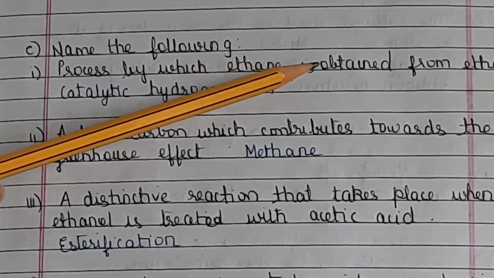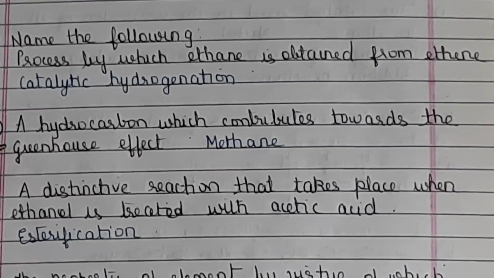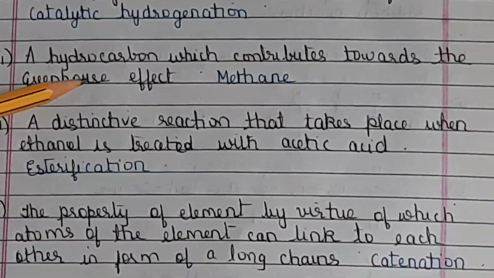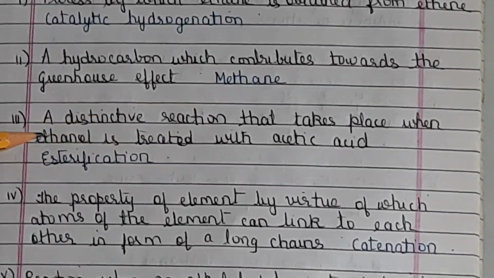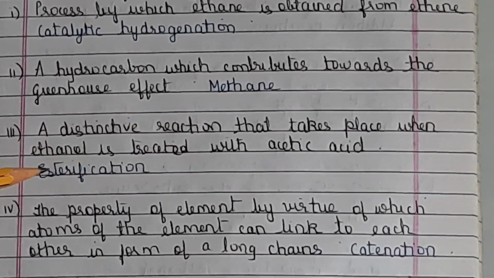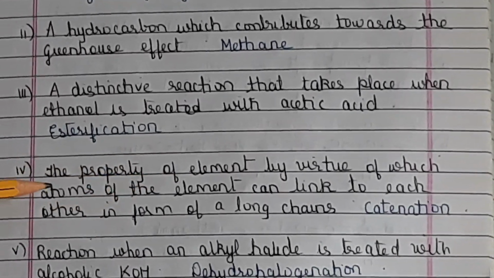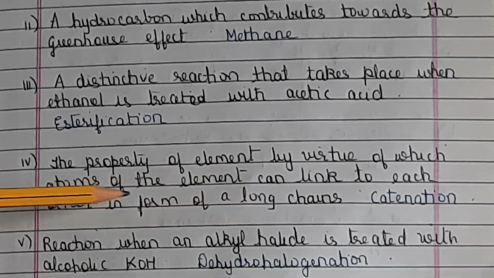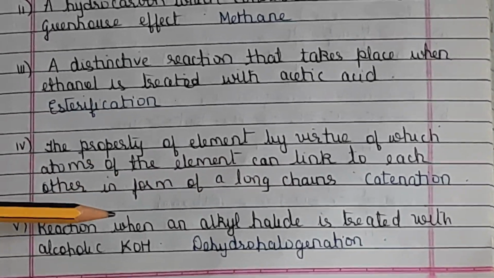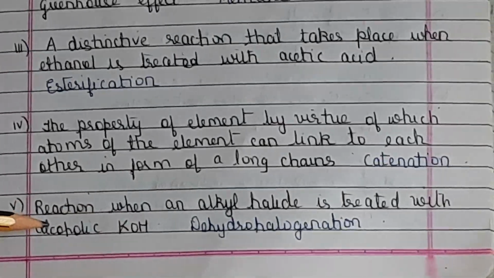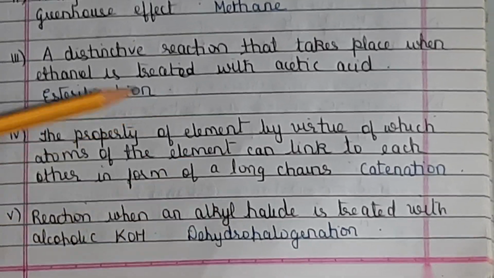Process by which ethane is obtained from ethene, catalytic hydrogenation. Then a hydrocarbon which contributes towards greenhouse effect, methane. A distinctive reaction that takes place when ethanol is treated with acetic acid, esterification. The property of the element by virtue of which atoms of the element can link to each other in form of long chains, catenation. Reaction when an alkyl halide is treated with alcoholic KOH, dehydrohalogenation. Okay, we'll turn to the next page.